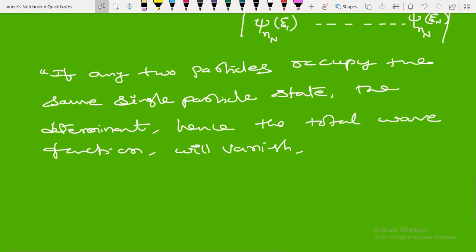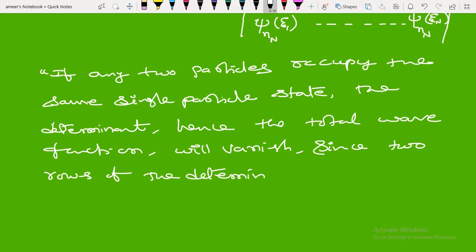If any two particles occupy the same single particle state, the determinant, hence the total wave function, will vanish, since two rows of the determinant will be identical.